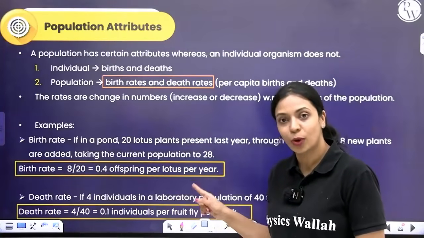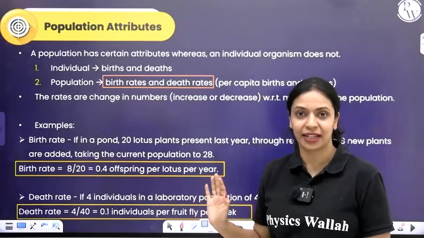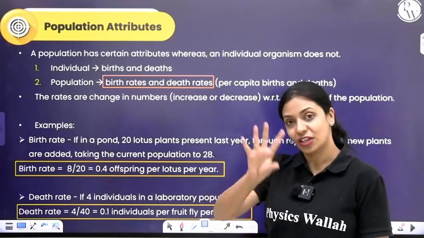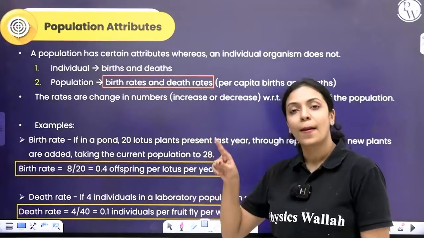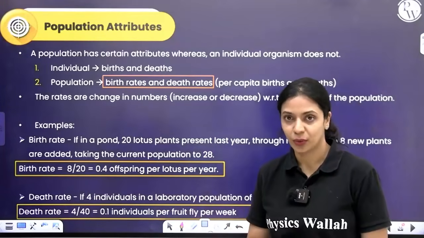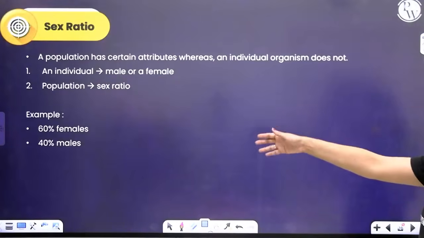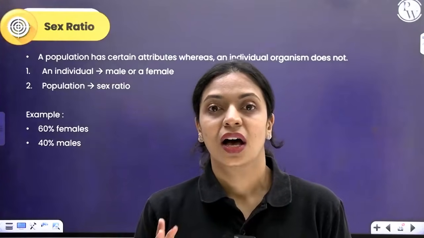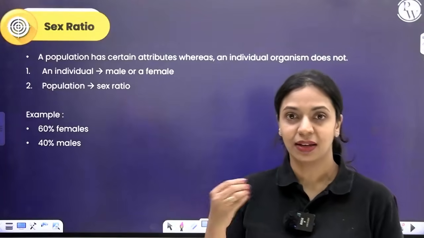If I'm saying 0.1 fruit fly death rate, it's not like 0.1 of a fruit fly can die, right? That is basically telling us the contribution of each fruit fly in that population. Okay, 0.1 individuals per fruit fly per week. So that is your death rate. And sex ratio I've already mentioned. Since it's a population which involves a lot of individuals, sex ratio is possible in a population, not possible in an individual.